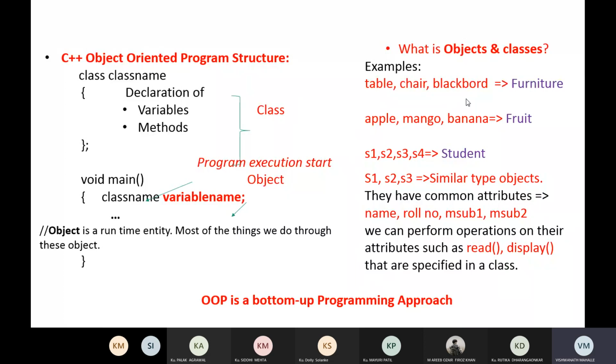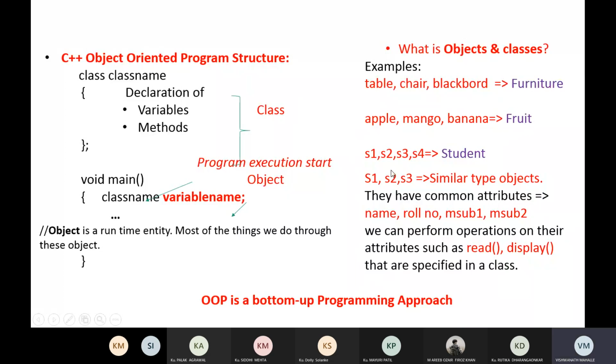Here you can see the classes and objects: table, chair, blackboard are the objects, and they are of type furniture. So furniture is a class. Now here apple, mango, banana are the objects, and these are of type fruits. That's why fruits is a class.